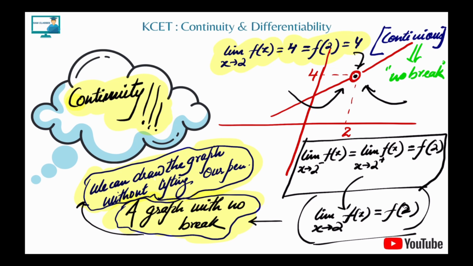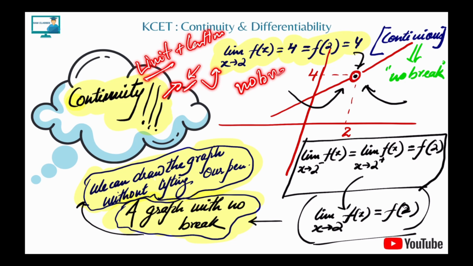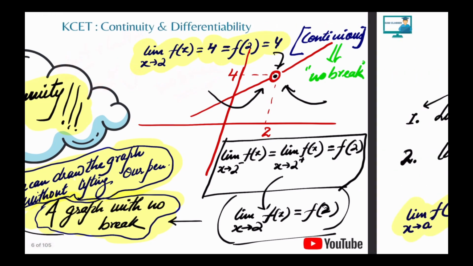Now we have a very clear picture of what a limit is and what continuity is. Limit means that the left hand approach and right hand approach have to be equal. The second thing, continuity, means no break. That's it. Done. Now let's see the other part.